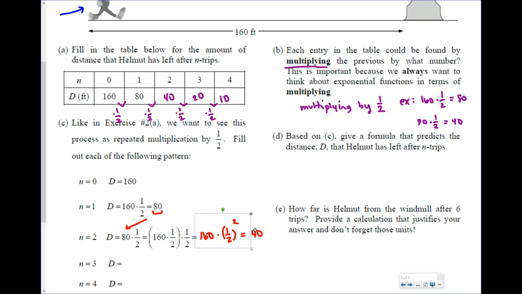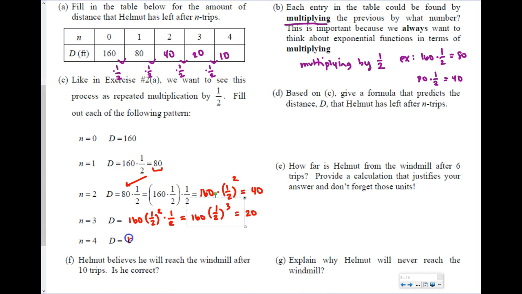Then I'm going to have the same pattern again. I've got this 160 times 1/2 squared, but I'm decreasing it by half again, so I'm going to multiply it by 1/2. This is going to give me another 160, but now instead of it being squared, now it's cubed because I've got 3 1/2s. This will give me 20. So are we starting to see the pattern here? I'm going to put the 160 times 1/2 cubed, but I'm going to multiply it by 1/2 again because he's going to continue to go half each time.